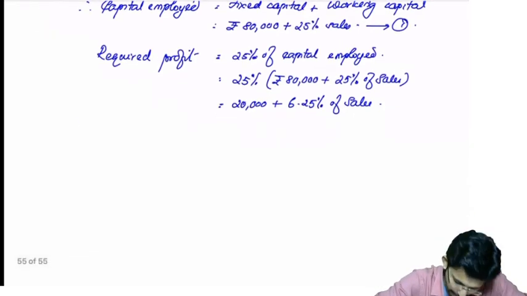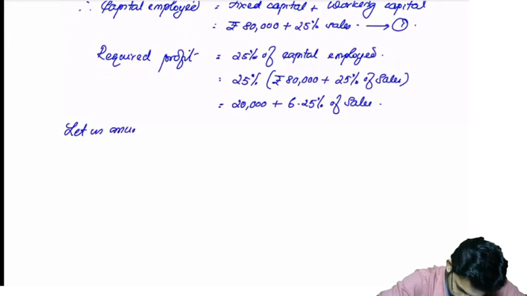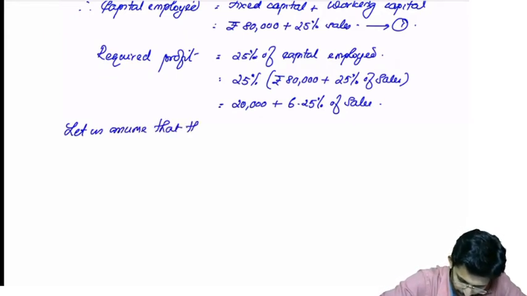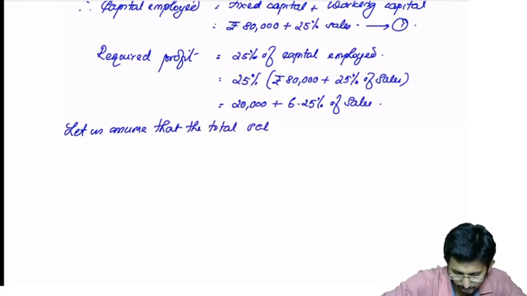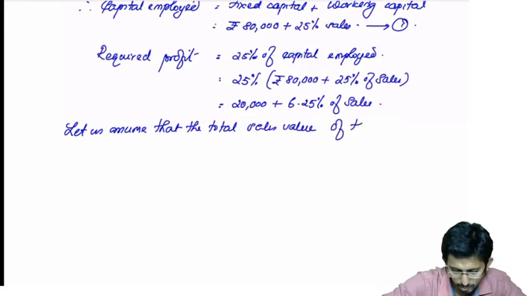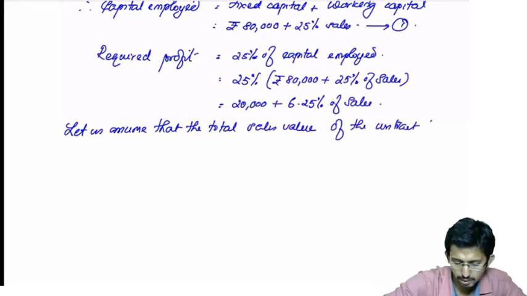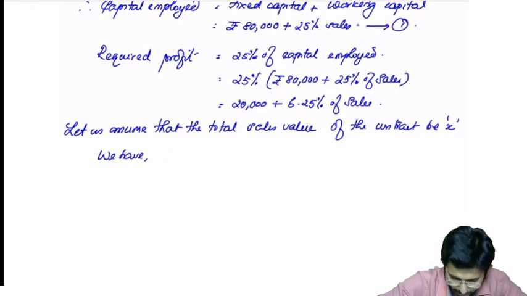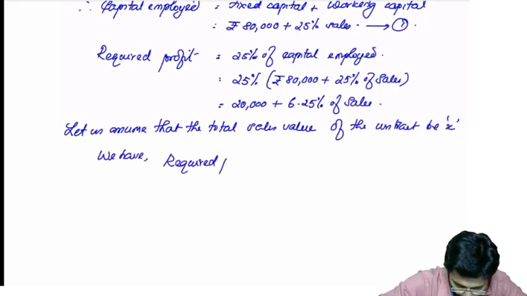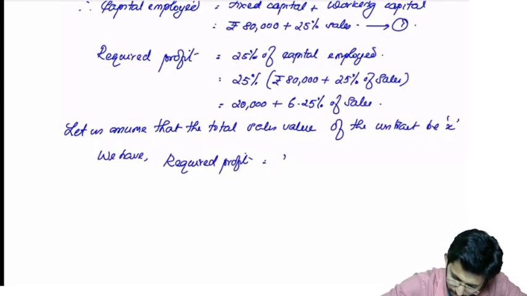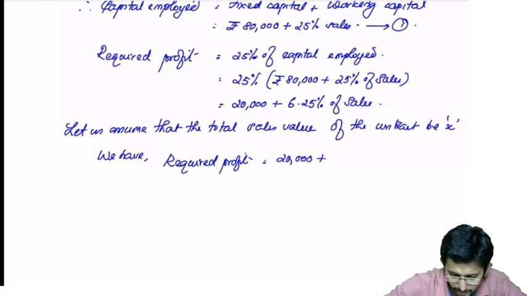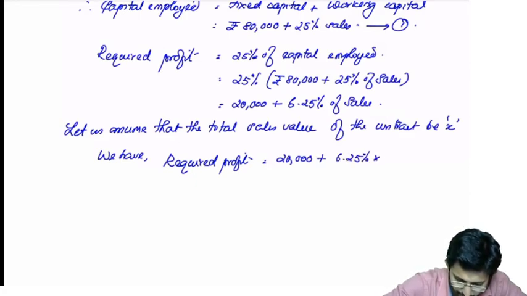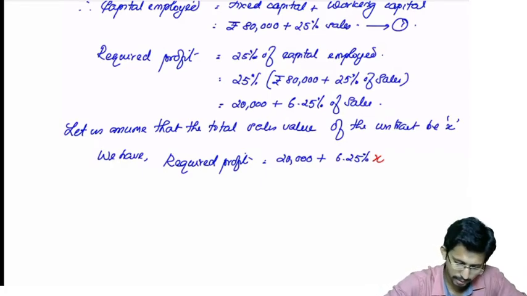So let us assume that the total sales value of the contract be X. We have required profit is equal to 20,000 plus 6.25 percentage of X. Is it clear? This is equation number 1.